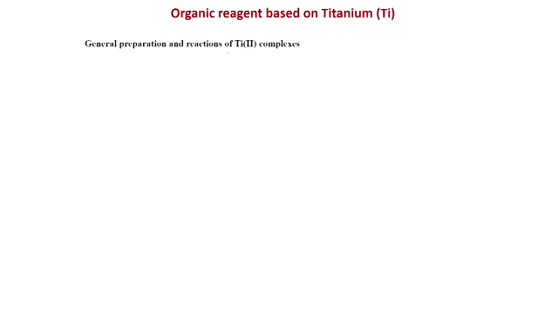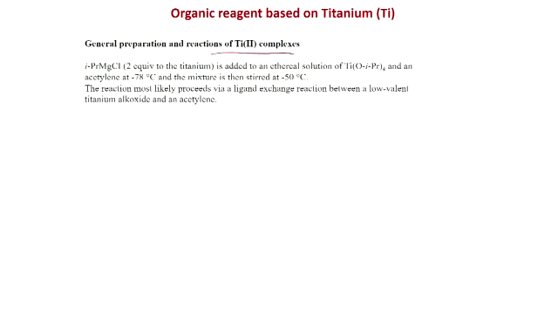General preparation and reactions of titanium(II) complexes. So, this is very important. Titanium(II) chemistry, titanocyclopropane or titanocyclopropene, that we will see. Like isopropyl magnesium chloride, 2 equivalents is added to an ethereal solution of titanium isopropoxide and acetylene at -78°C, and the mixture is then stirred at -50°C. The reaction most likely proceeds via ligand exchange reaction between a low valent titanium alkoxide and an acetylene.